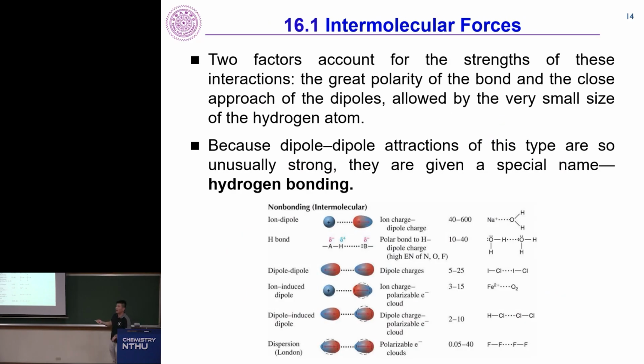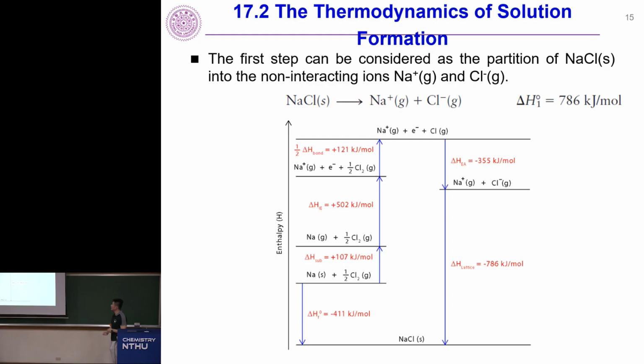And then you also think about how ions interact with solvent, right? It's positive and negative ions and the hydrogen bond dipole. So this is going to be ion-dipole interaction. So you can see the range is going to be around 40 to 600 kilocalorie.